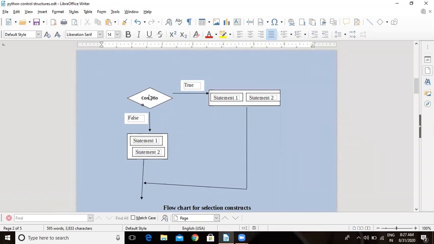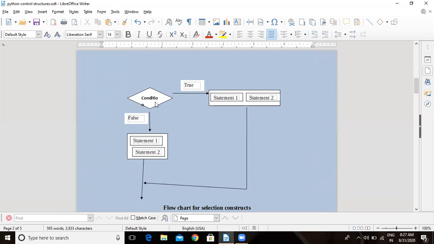Here this is the diamond shaped box in which you have given the condition. This is shown incomplete; we have not shown the start here. So this condition has two branches: a true branch and a false branch. If the condition comes out to be true, then you have to execute these two statements after the true.